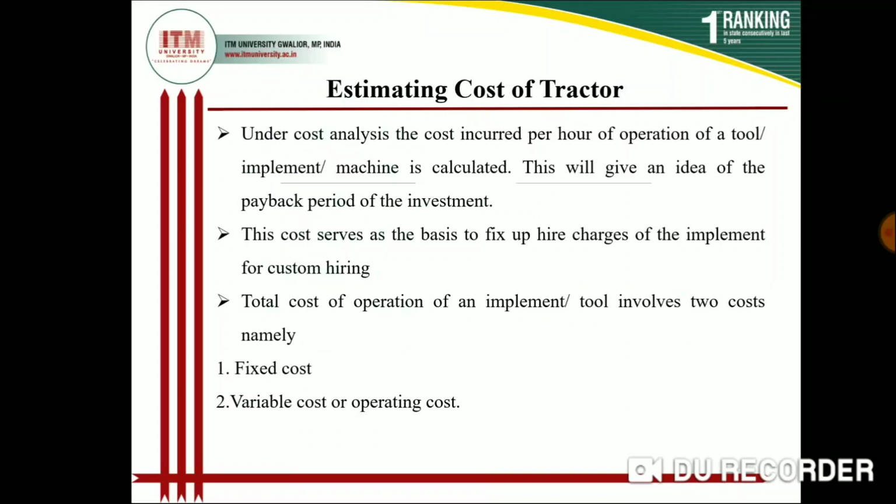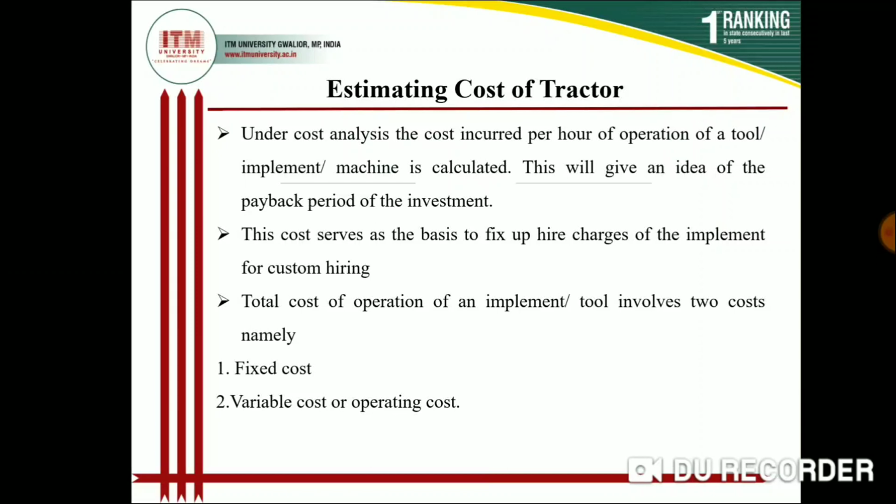Under the cost analysis, suppose we operate our tractor on the basis of 200 rupees or 300 rupees per hour. How can you calculate that we have to operate the tractor at which cost?